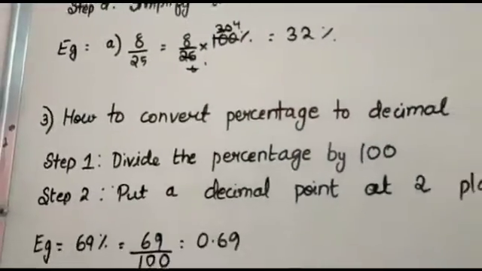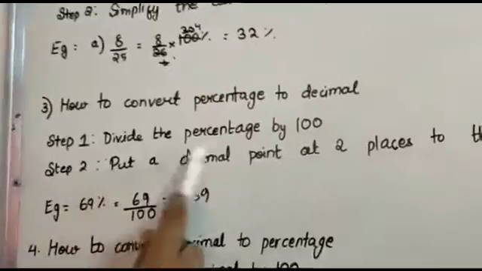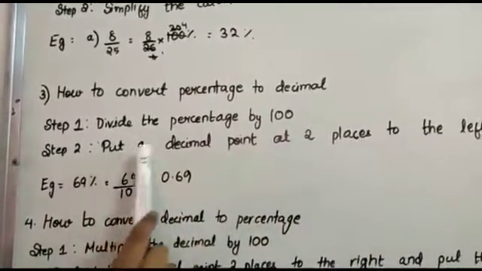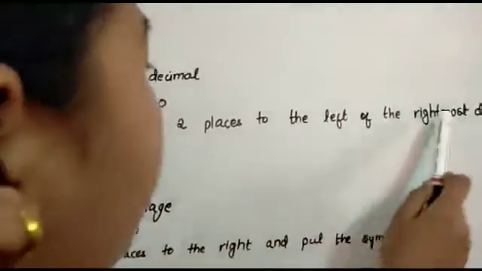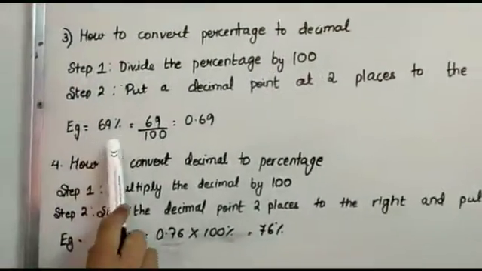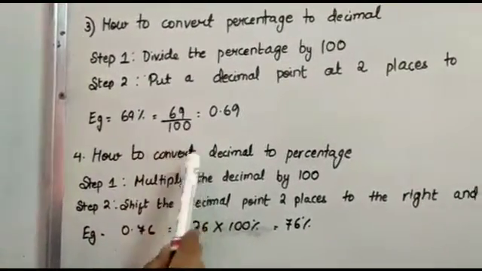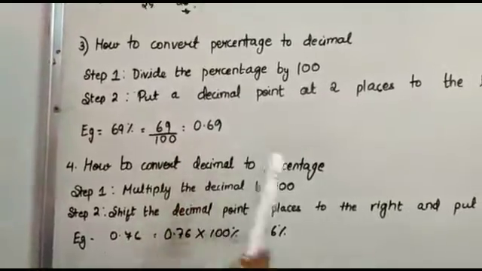Now we will know how to convert percentage to decimal. Step 1. Divide the percentage by 100. Step 2. Put a decimal point two places to the left of the rightmost digit. Example, 69% equals 69 by 100 equals 0.69.